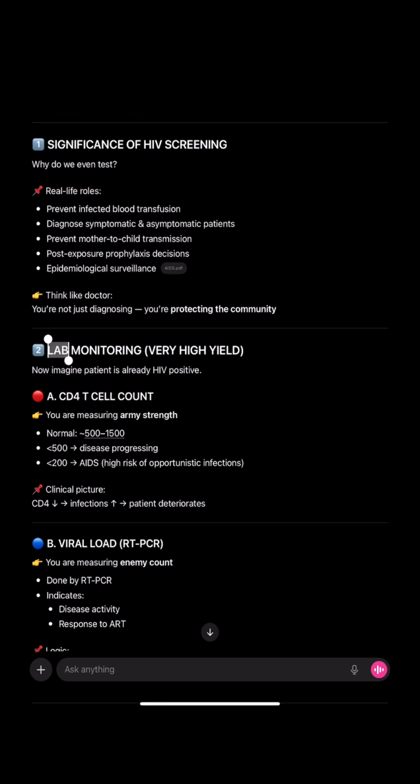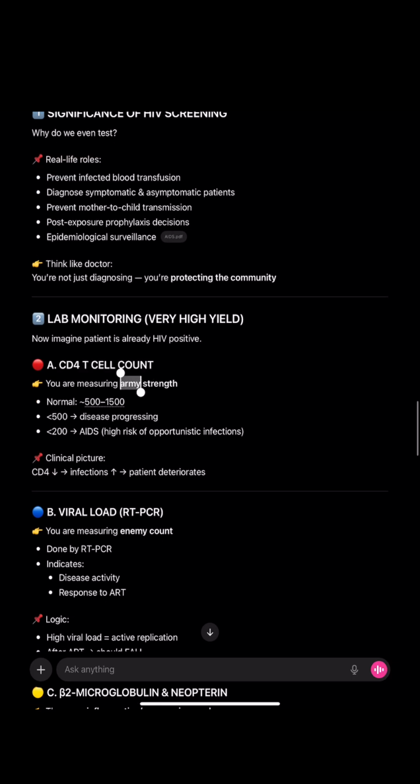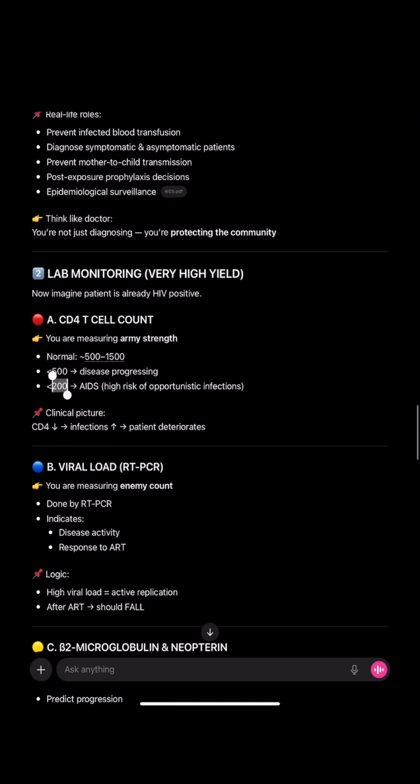Lab monitoring. Now imagine the patient is already HIV positive and we do a CD4 T cell count. You're measuring the army strength. Normally it is 500 to 1500. Less than 500, disease is progressing. Less than 200, AIDS is happening. AIDS has happened, so there is a high risk of opportunistic infection.